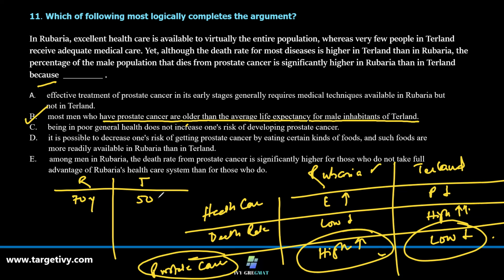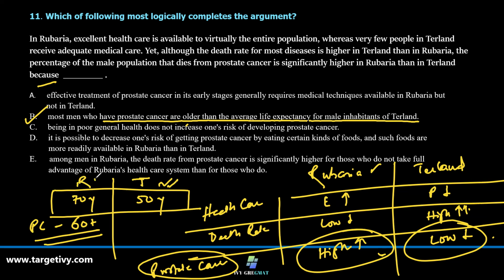Now, thinking about this, if prostate cancer as a disease strikes people who are 60 plus, 60 years and above, then if this is the basic condition for getting prostate cancer, most people may not be reaching this age in Turland and may be dying of some other disease or otherwise, poor healthcare, etc. But in Rubaria, most of the people reach this age, and that is why the number of people reporting prostate cancer is higher in Rubaria, and in Turland it may be negligible.